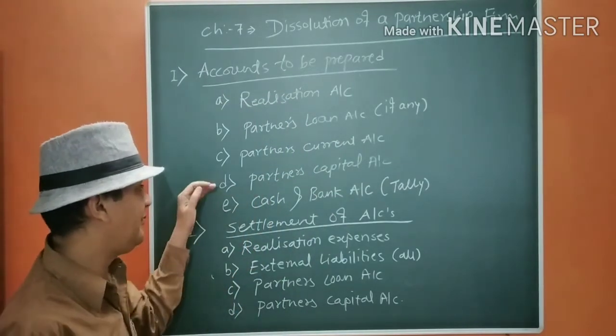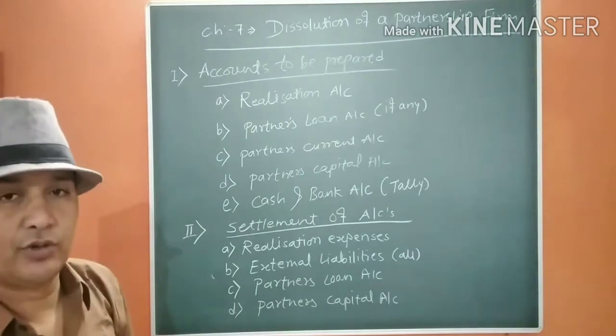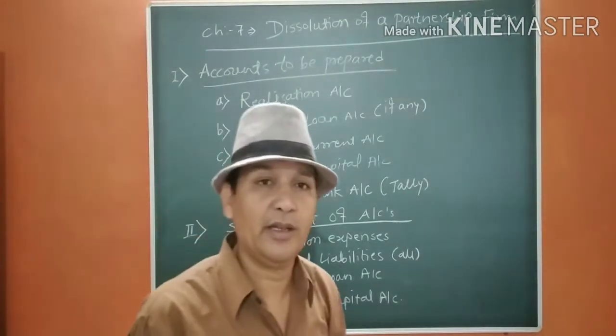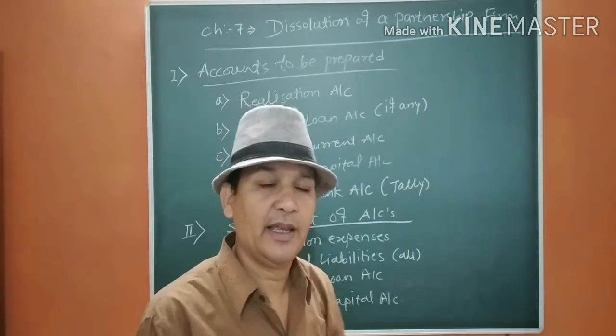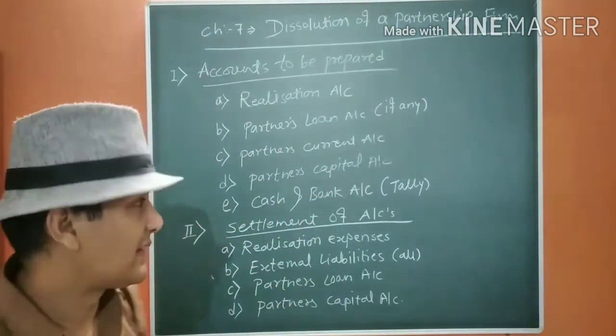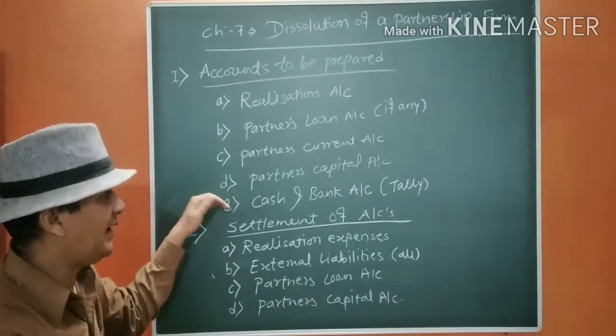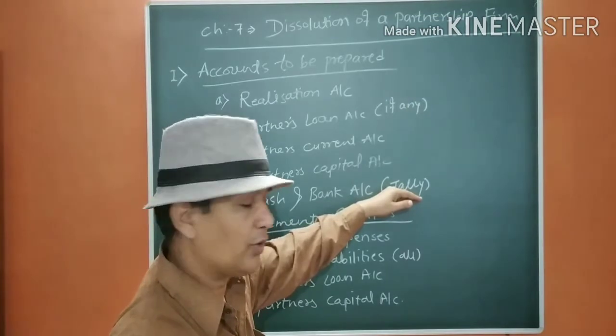And lastly we are going to prepare the cash and bank account, which should tally. It is going to match the actual payment received and the actual payment made. This is the end, and our cash book or cash or bank account should tally.